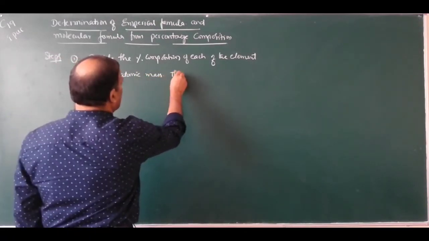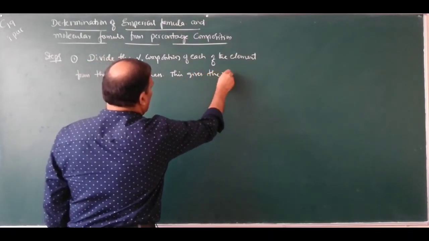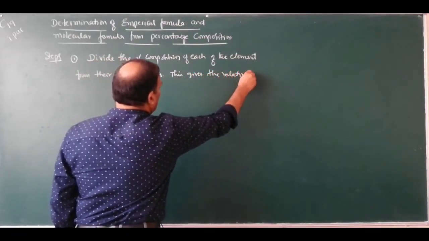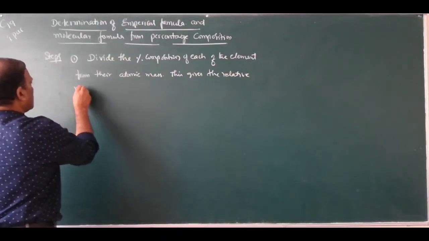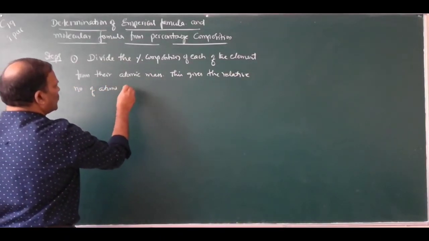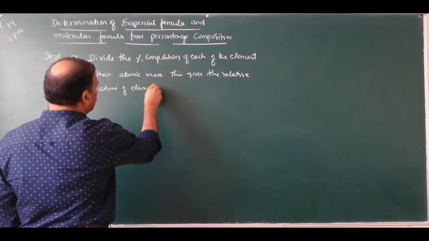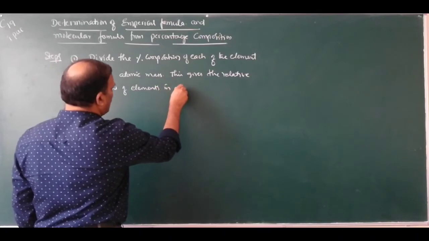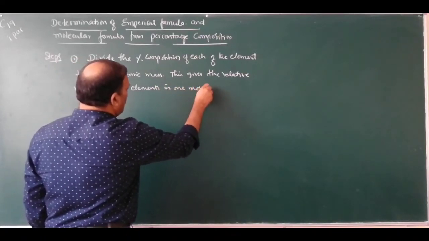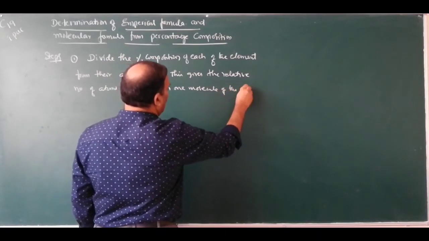This gives the relative number of atoms of elements in one molecule of the compound.